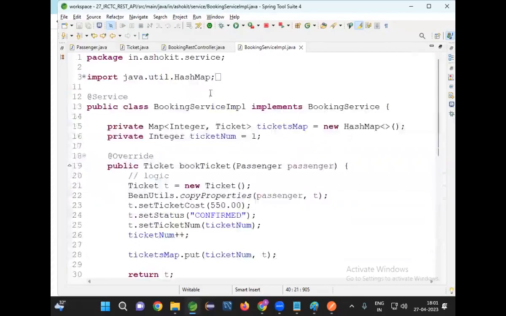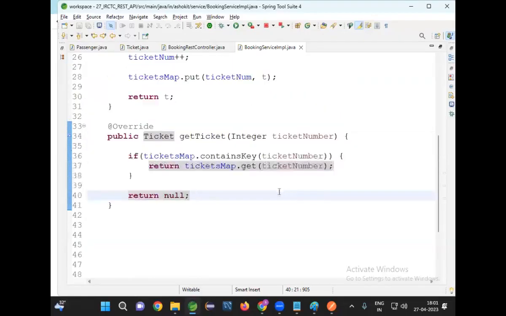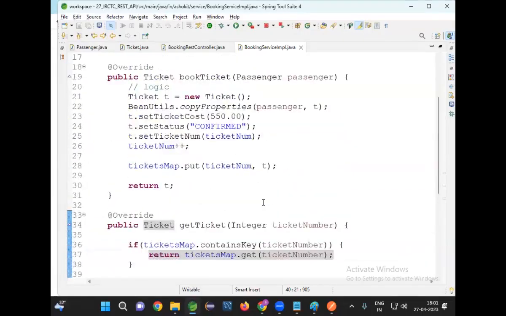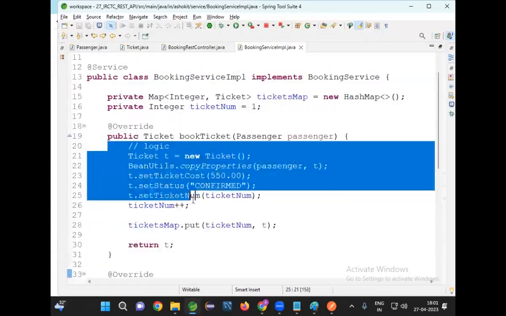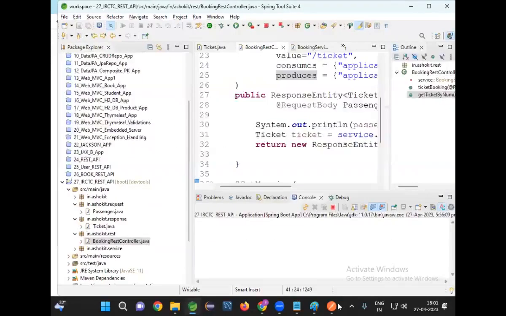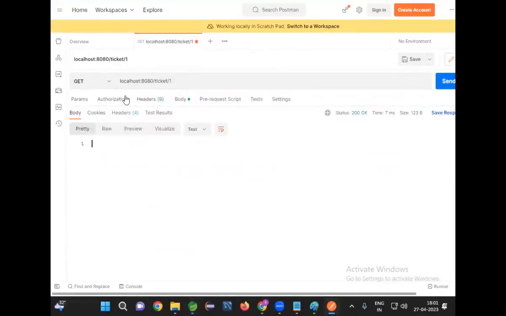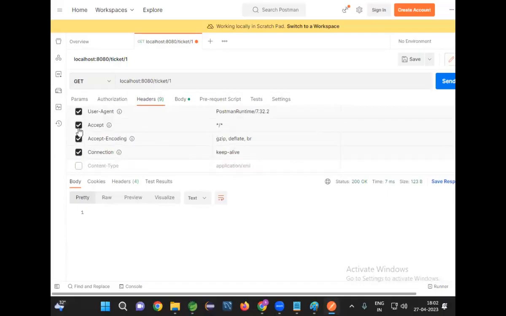No issue. No problem. After ticket booking is completed, I'm storing in the map. After that, I'm sending a request to this method. It should get the data from the map. Console, clear this. Maybe because of a header. No.